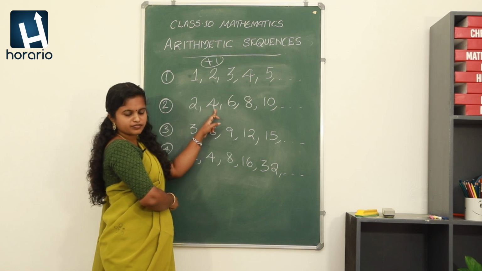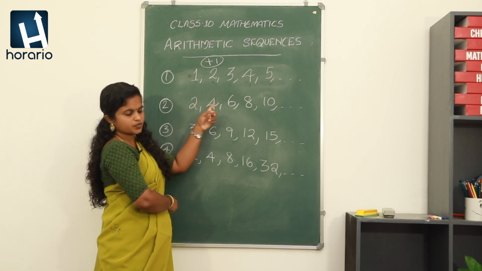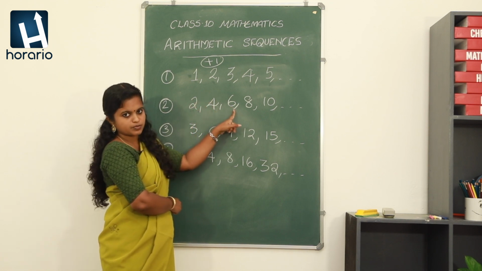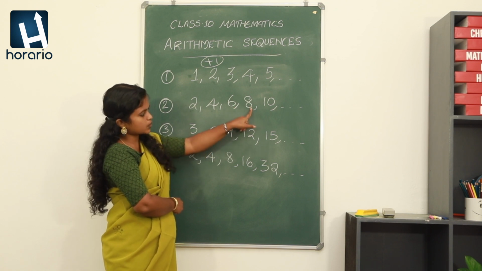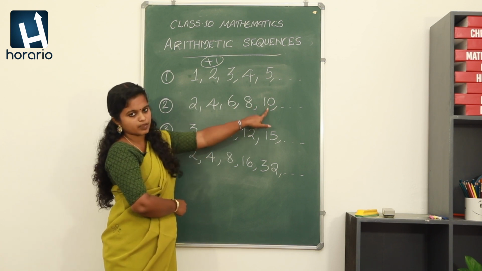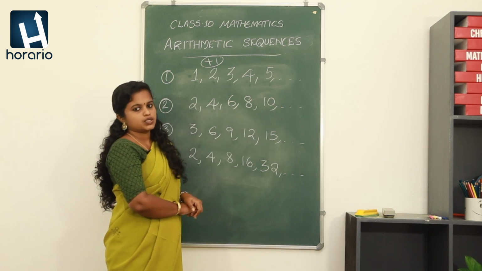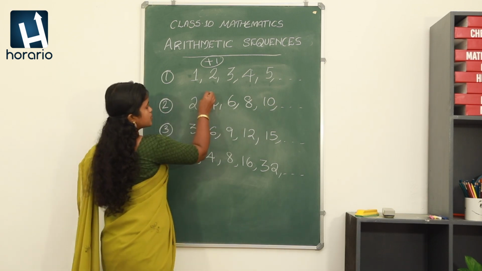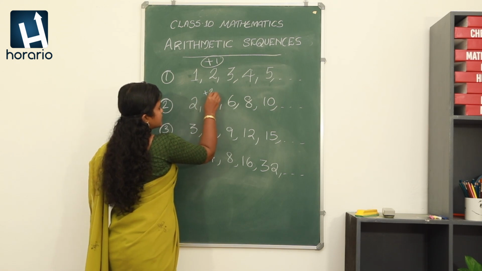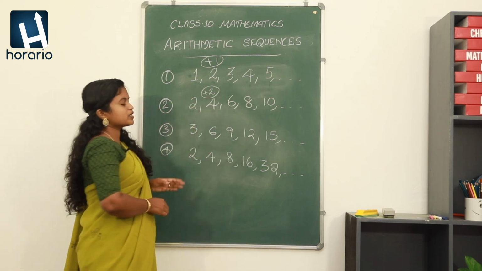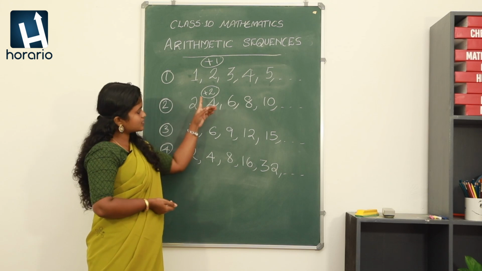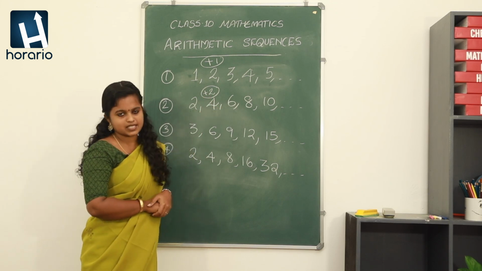Then along with 4 again we are adding one more 2. So we are getting 6. Then one more 2 means 6 plus 2 equal to 8. 8 plus 2 equal to 10. Then the next number will be 10 plus 2 equal to 12. Right? So here also we got a number that is being added to each term in order to get the next term. That is we are adding 2 to each term.